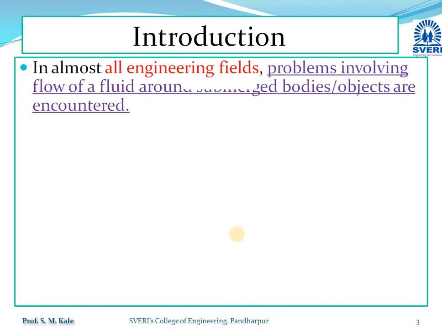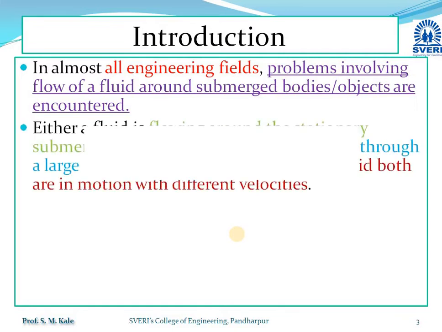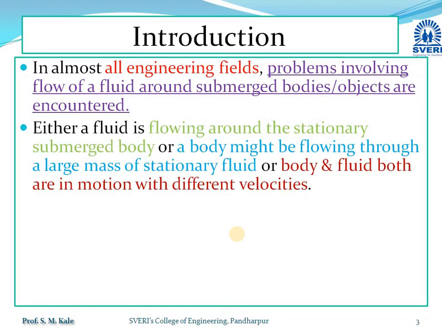Whenever any fluid passes over a stationary body, or whenever any body passes through a stationary fluid, or the third case, whenever the body as well as the fluid are both in motion with different velocities, in all those cases the surrounding fluid will always exert forces on that stationary body, or the body which is moving through a fluid which is considered to be stationary. So here that fluid will always exert forces on that body.